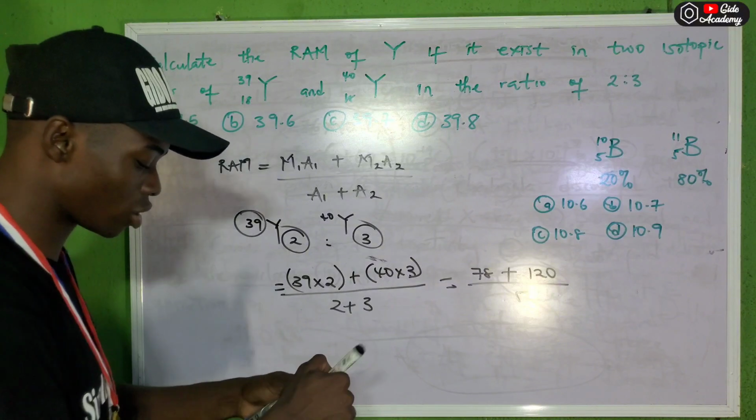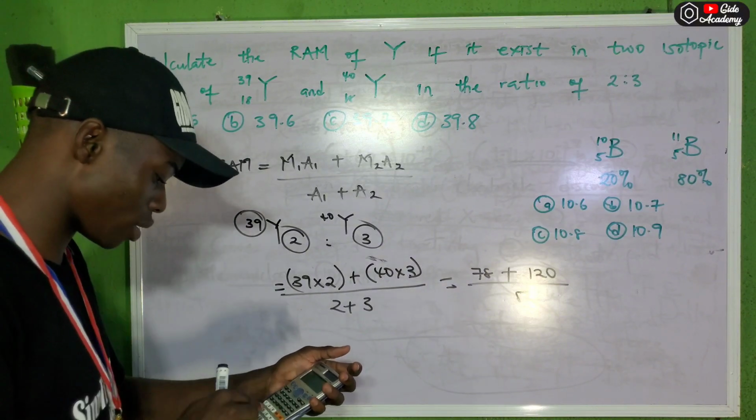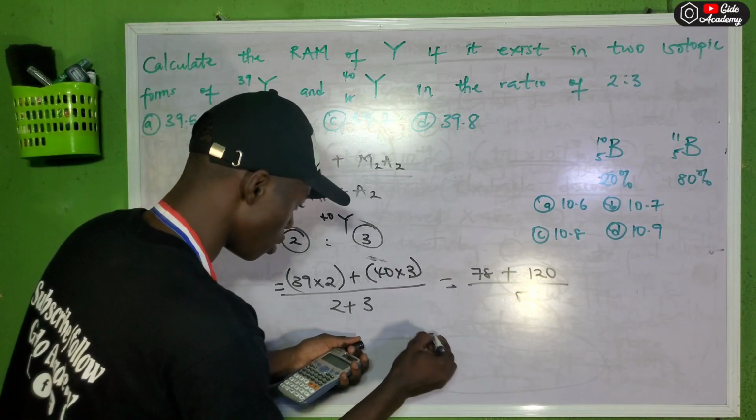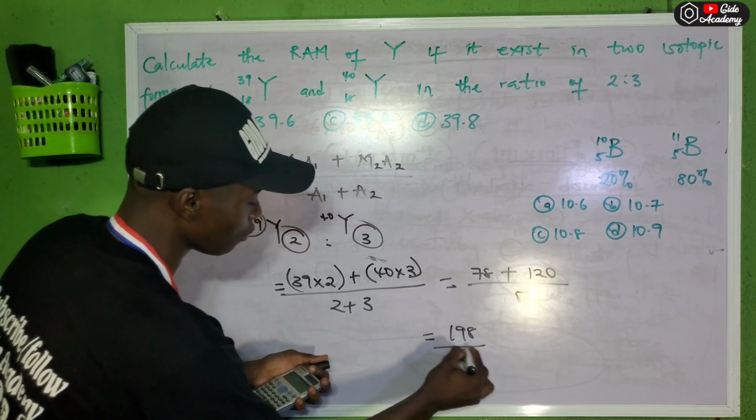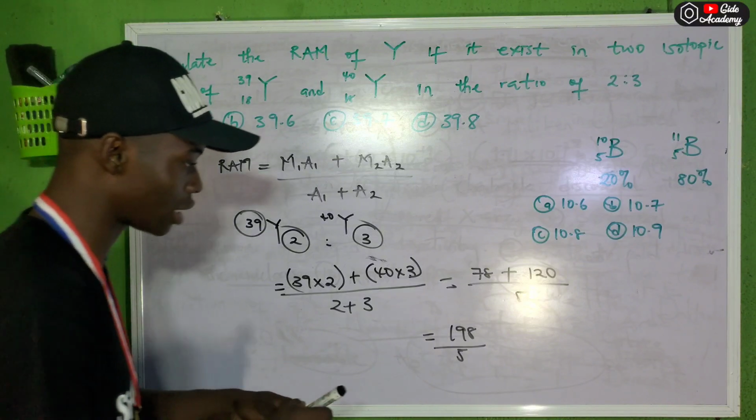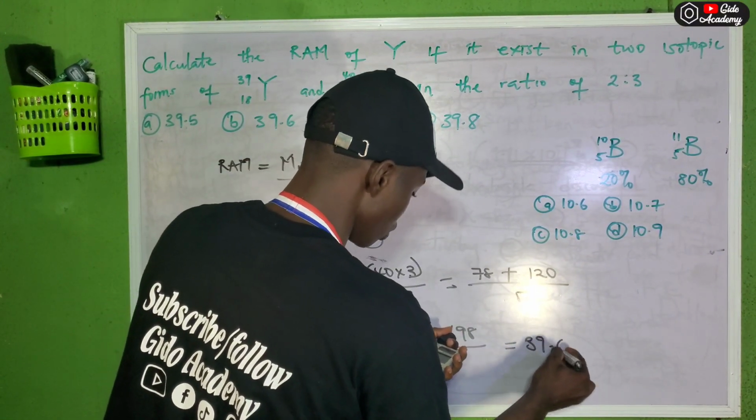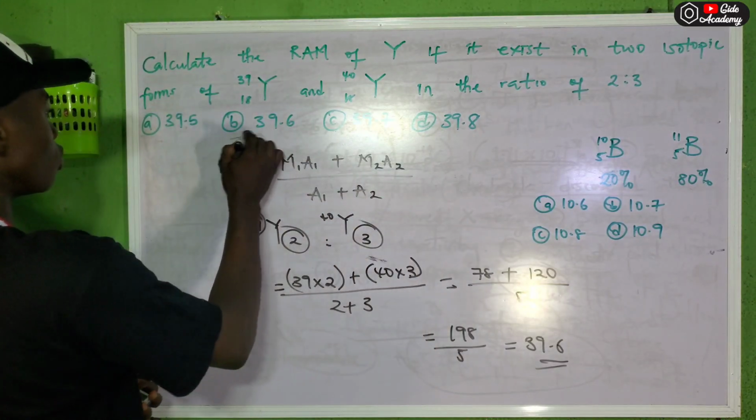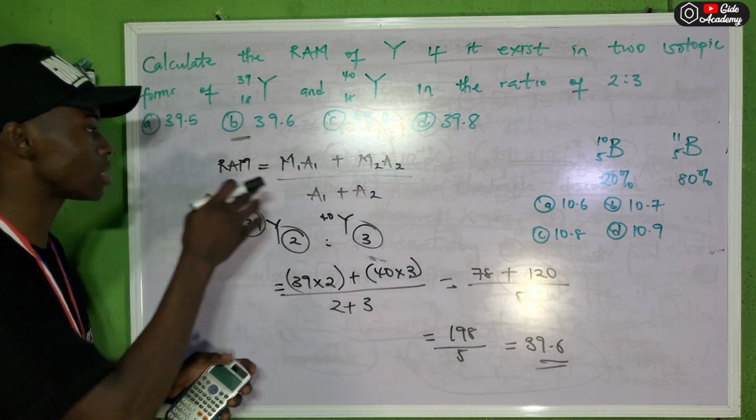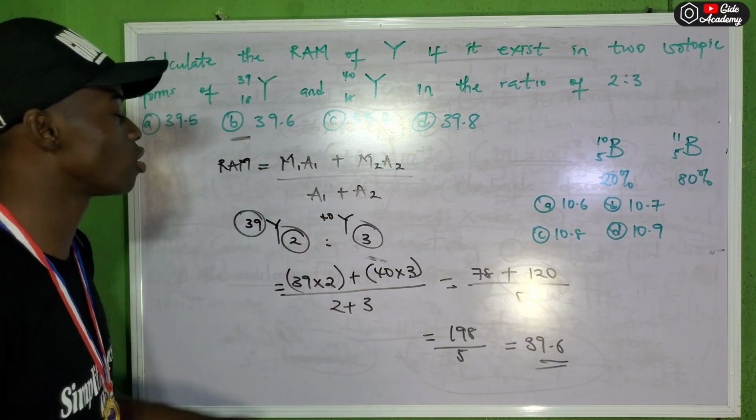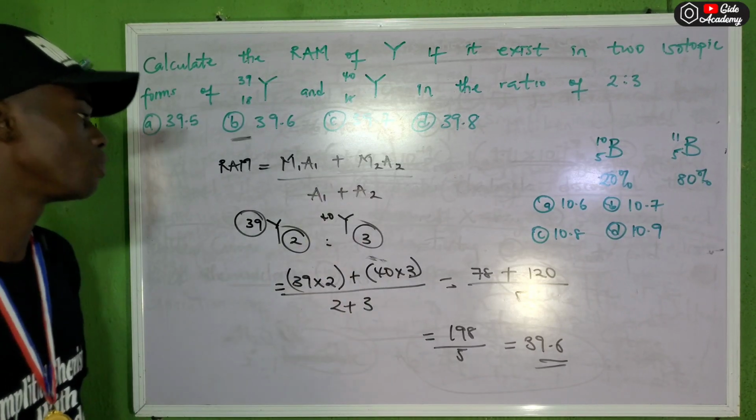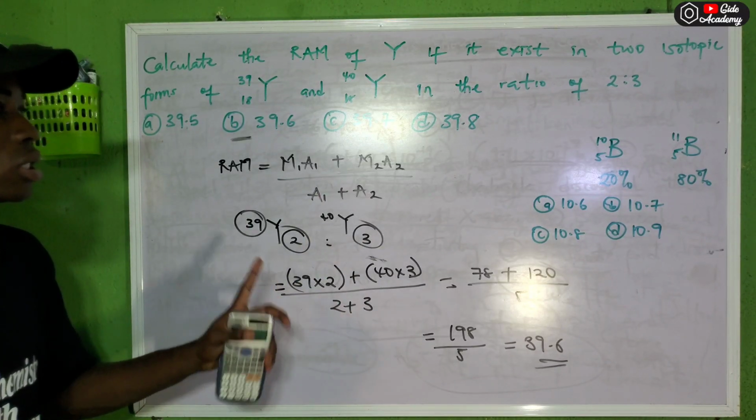So let's punch our calculator again. 120 plus 78 is 198, divided by 5. If you divide your answer by 5, you are going to have 39.6, which is option B. You can try this yourself to see if you get the same answer. Please take note: mass of the first isotope, abundance of the first isotope, mass of the second isotope, abundance of the second isotope, A1, A2. So that's just it. You do this, then you get your answer.